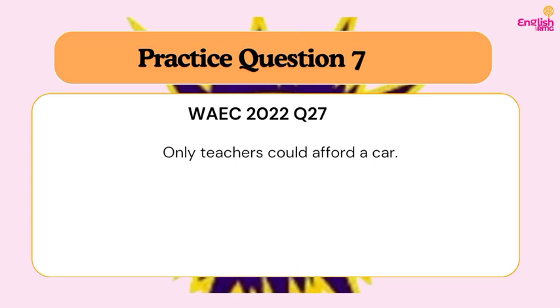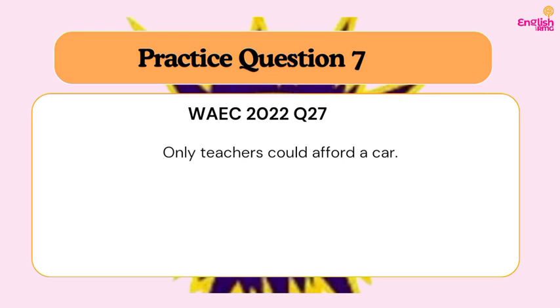And as we move only from the beginning to the middle to the end, it can affect the meaning of that expression. Do you understand? So this sentence is set to test how well you can manipulate meanings of expressions when the conjunctions or the adverbials in that expression are changed, when their position is changed from one position to another. But what does only teachers could afford a car mean?